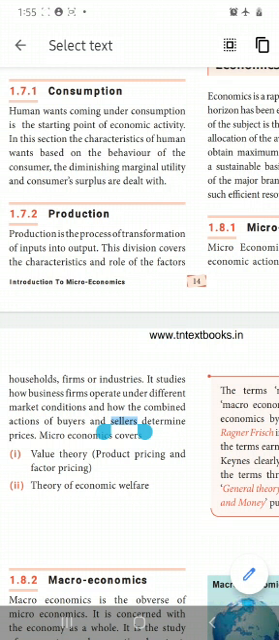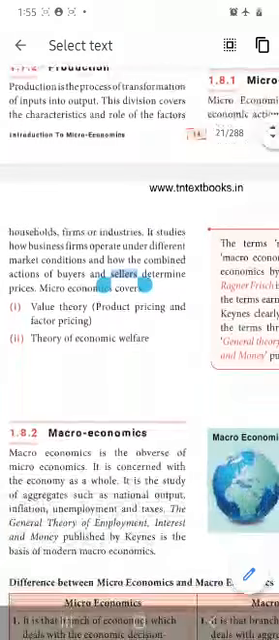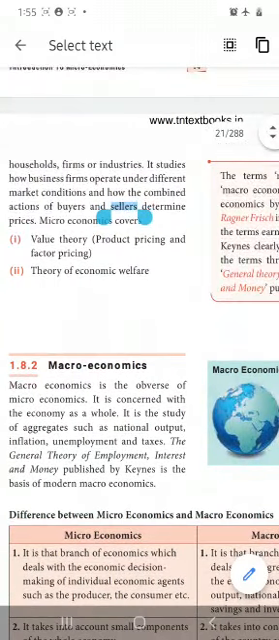From this economics, what welfare will be received by the people. That is called the theory of economic welfare. Next, macroeconomics. Macroeconomics is the obverse of microeconomics. That means it is opposite to microeconomics.